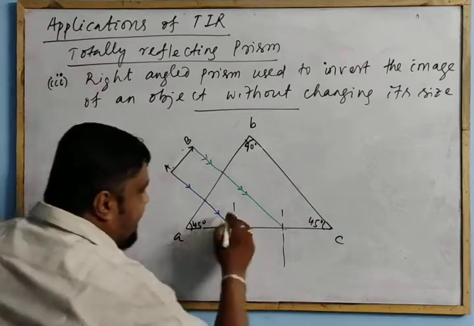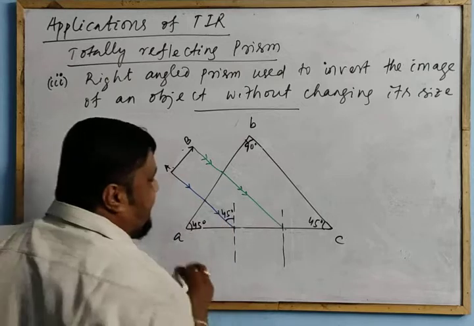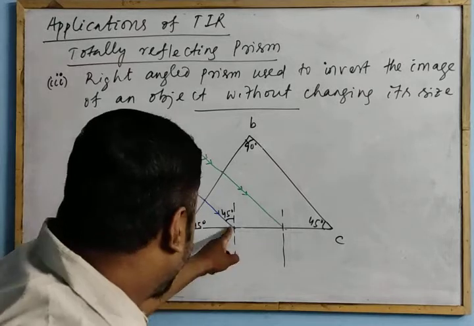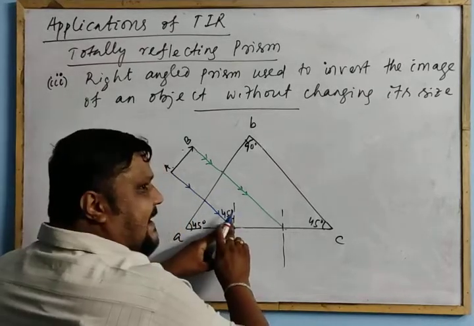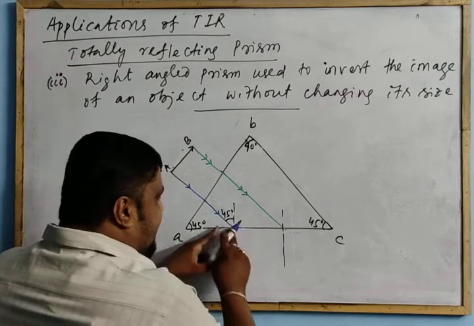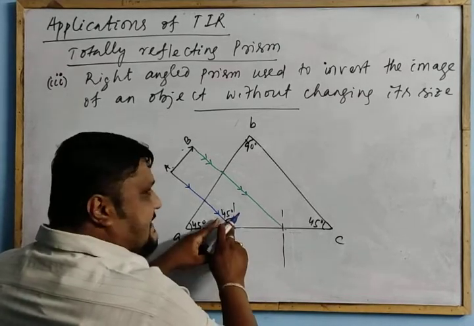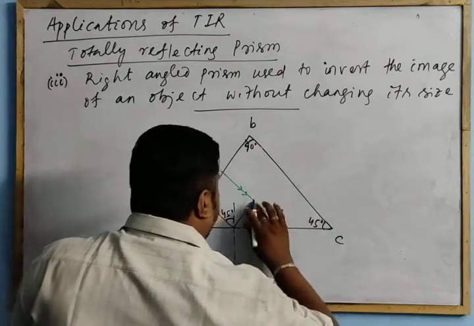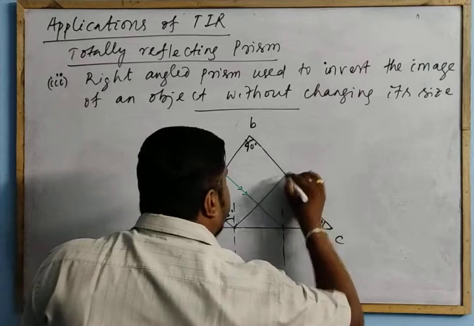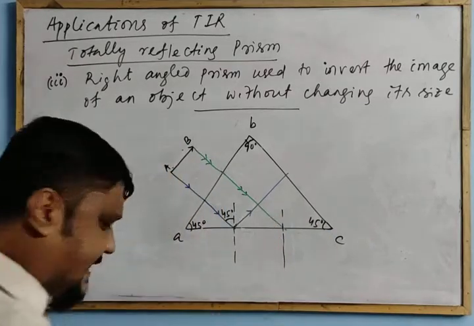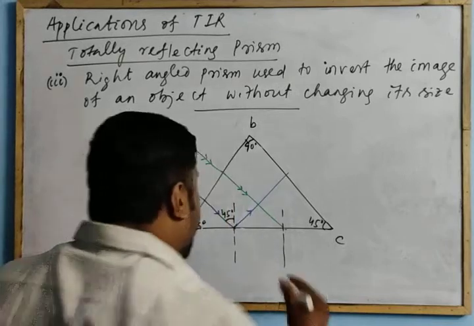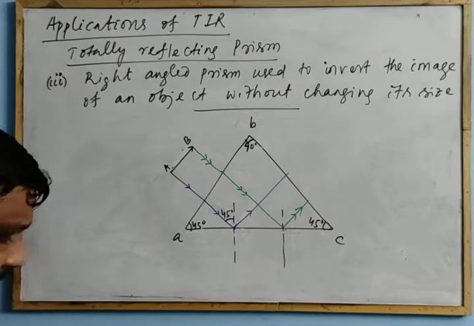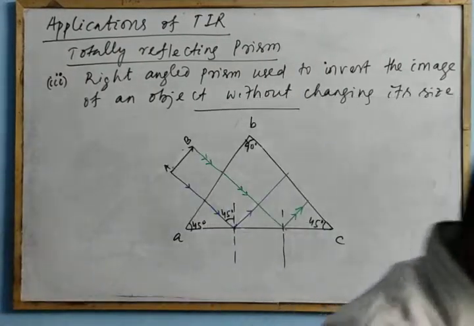This angle should be 45 degree. So the reflected ray will be 45. Angle of incidence 45. So here it is 45, which means greater than the critical angle. Glass to air, refraction will not occur because the angle of incidence is greater than the critical angle. So the ray gets reflected at an angle of 45 degree, like this. Then this ray also gets reflected at an angle of 45 degree.